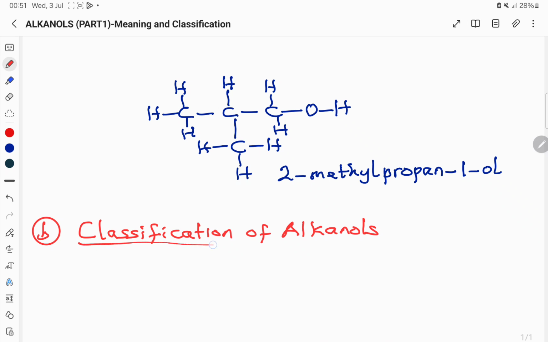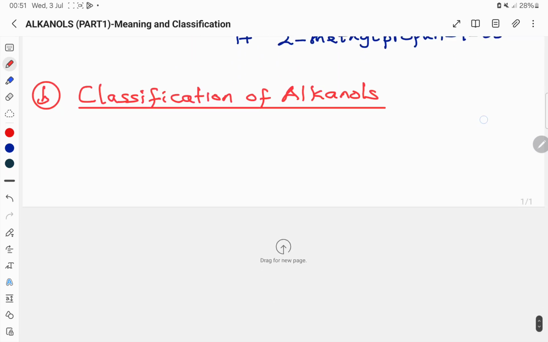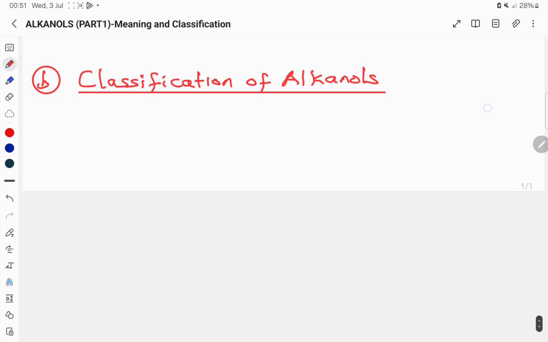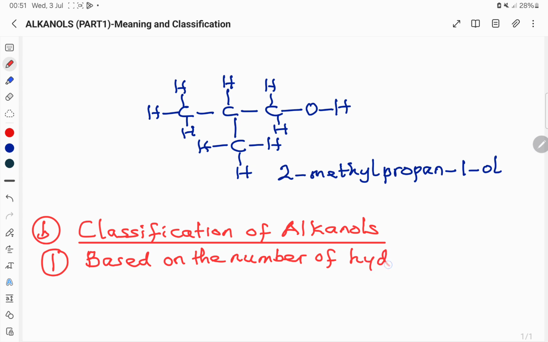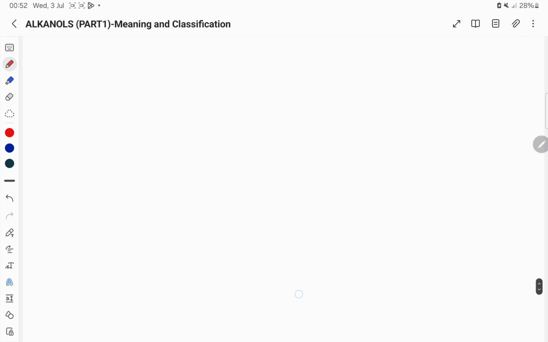Based on certain conditions. There are two things we consider when we are classifying alkanols into different groups. The first one is based on the number of hydroxy groups per molecule of the alkanol. How many hydroxy groups are present in a molecule of an alkanol will determine the class it belongs to.